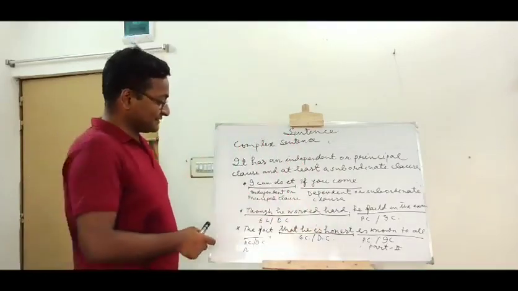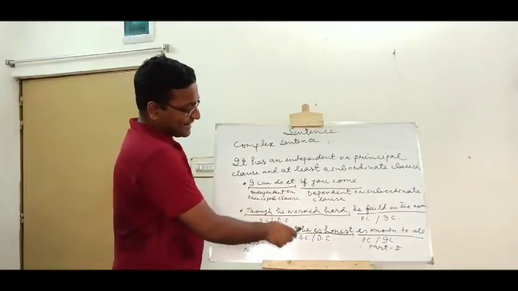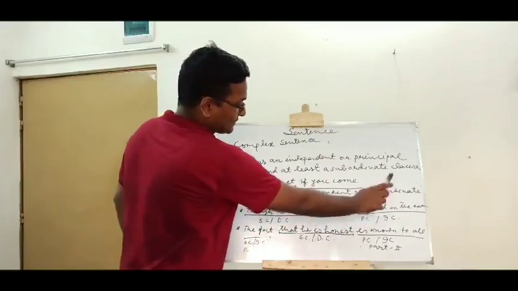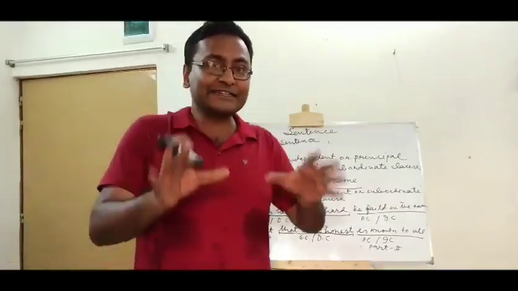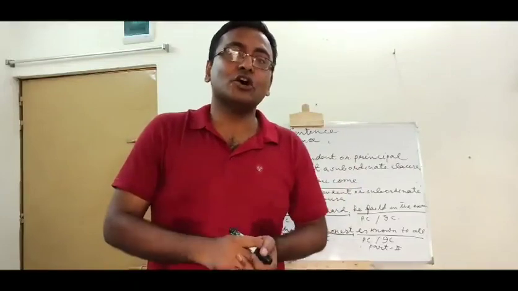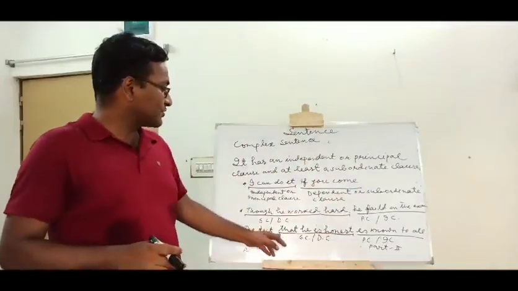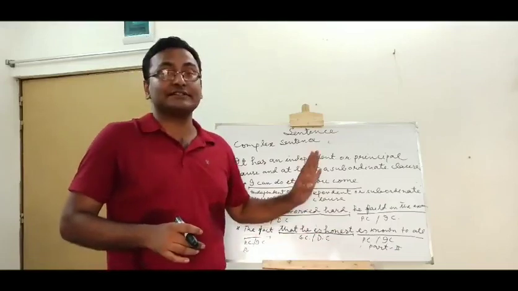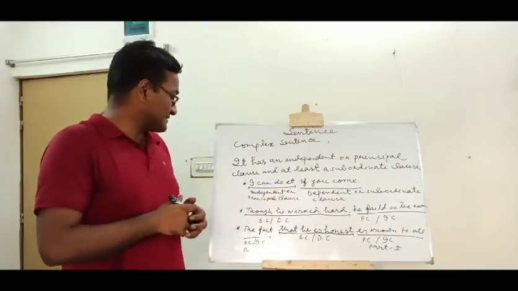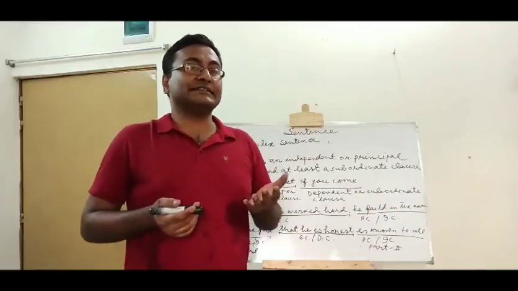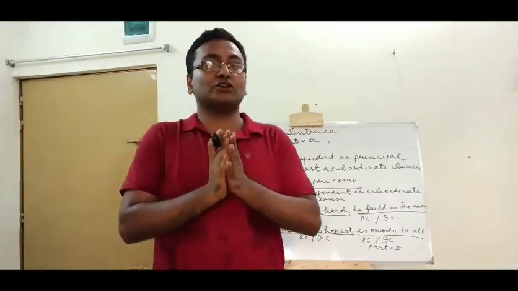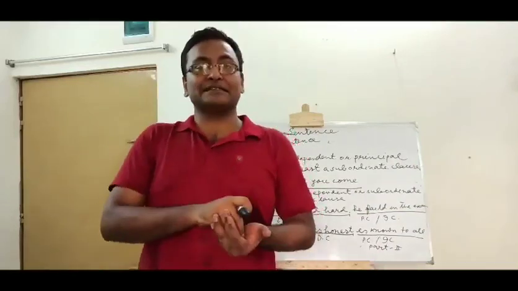Look at the third sentence. In fact, that he is honest is known to all. The fact that he is honest is known to all. Here the subordinate clause is "that he is honest" and the principal clause is "the fact is known to all". So here we see that the subordinate clause is placed within the principal clause.